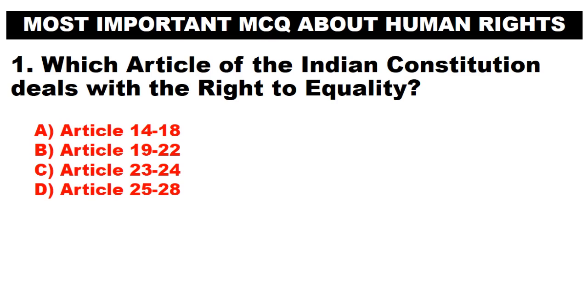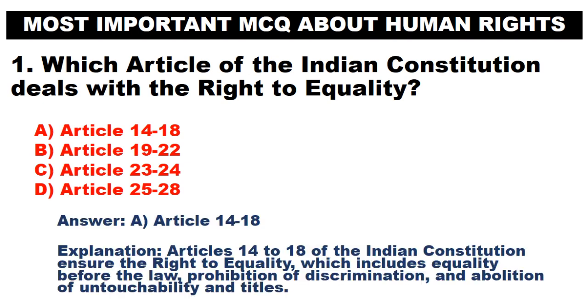Which article of the Indian Constitution deals with the right to equality? A. Article 14 to 18. B. Article 19 to 22. C. Article 23 to 24. D. Article 25 to 28. Answer. A. Article 14 to 18.